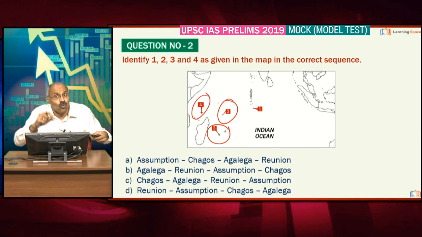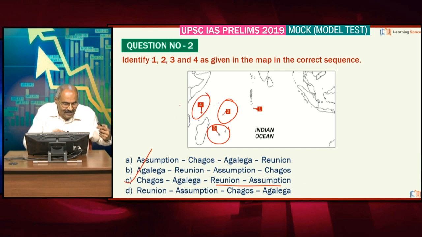Friends, these 4 locations are very important because these are into the news. These are all in the Indian Ocean region. When one looks at Indian Ocean region, the locations of Chagos Islands, Agaleka Islands, Reunion Islands, Assumption Island, these are important. Friends, just have a glance at the map.